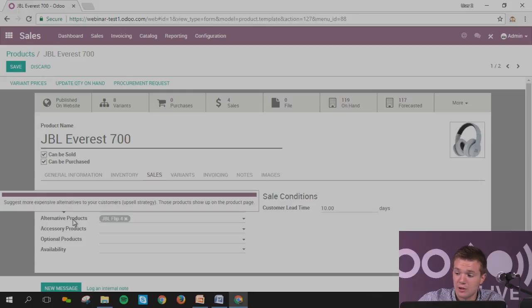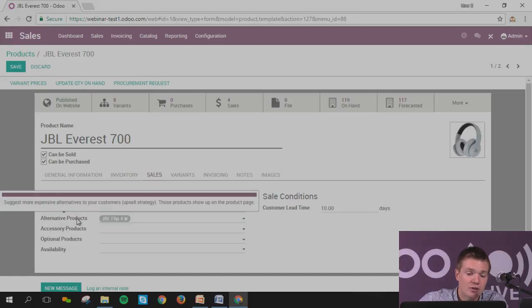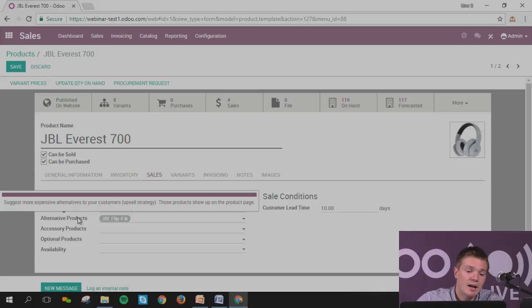As explained in the configuration, you've got the alternative product and the accessory product. So what does that mean? Let's imagine I go on the website and I propose the GBL Everest. If the guy is looking for headphones, he's going to look at the GBL Everest, but he's also going to have another product which might interest him for the same use, another headphone. As soon as you click on it, down under you will see some alternatives that Odoo will propose.